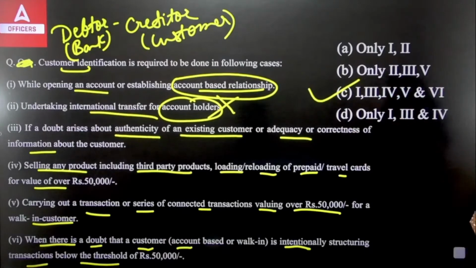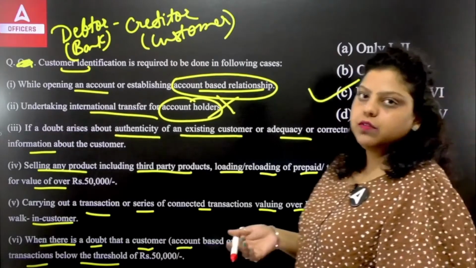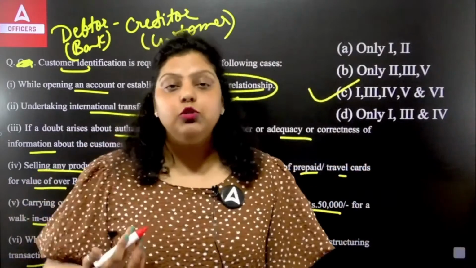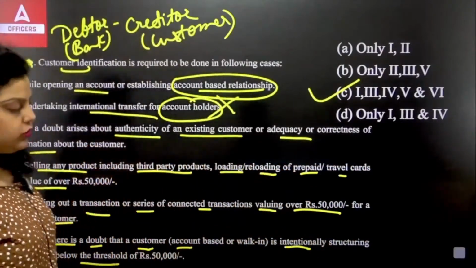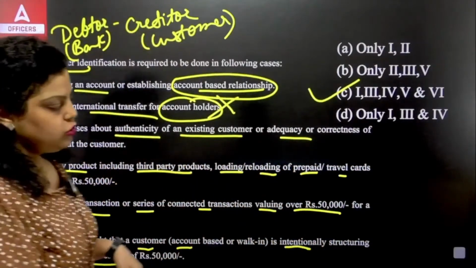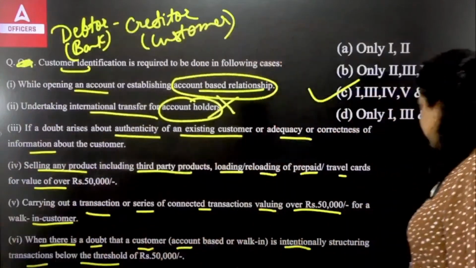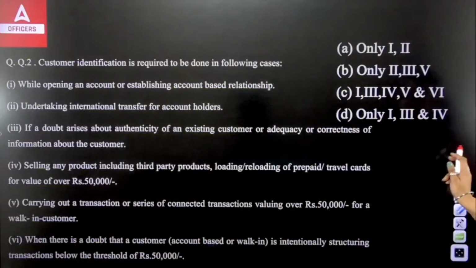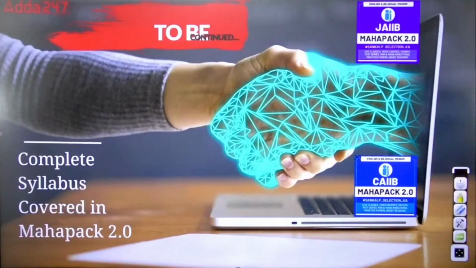Because in the second condition, you have already done the customer identification, so the customer is able to perform the international transfer. So the right answer will be your C option. What is your right answer? Right answer will be your C option. I hope it's clear. In all the other conditions, you have to perform the customer identification.